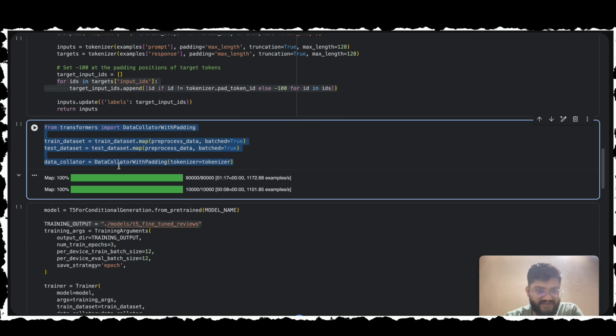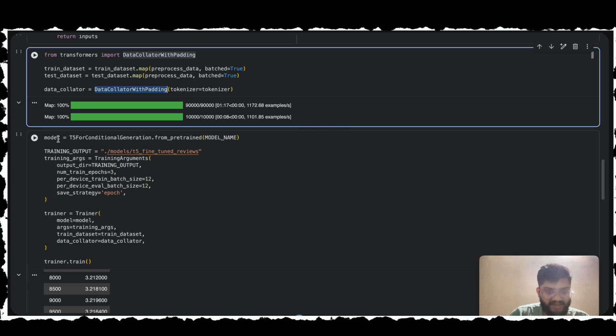So here we are using a data collator with padding, that is dynamic padding, to handle variable length sequences, for example text inputs, by padding them to the same length within a batch, enabling efficient parallel processing. So this class dynamically pads inputs and labels to the longest sequence in a batch.